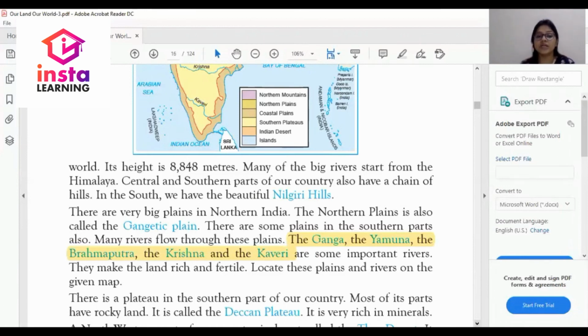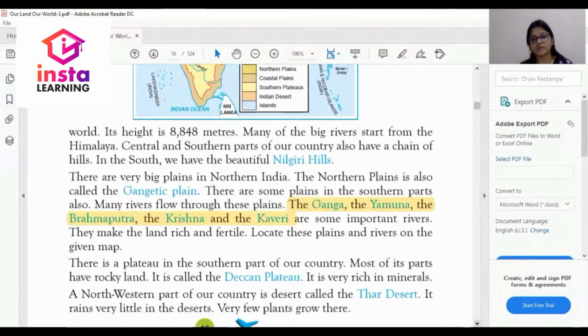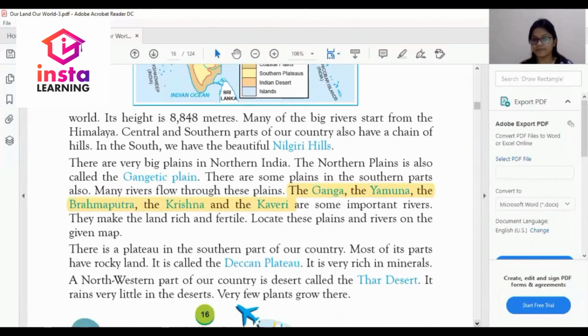There are very big plains in the northern part of India. The northern plain is also called what? The northern plain is also called the Gangetic Plain.